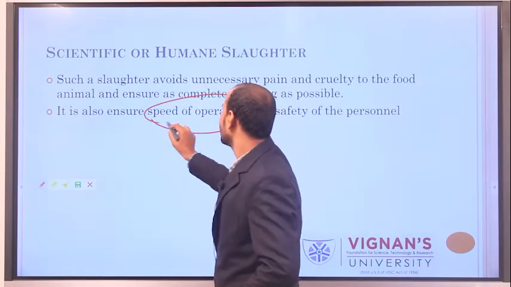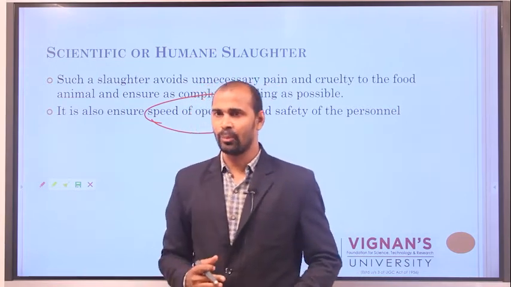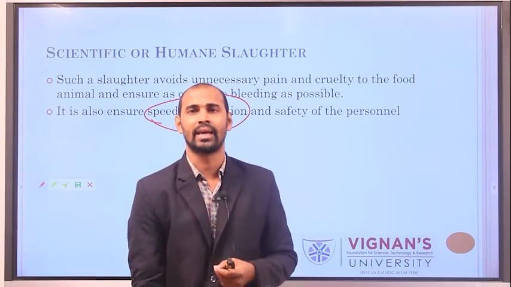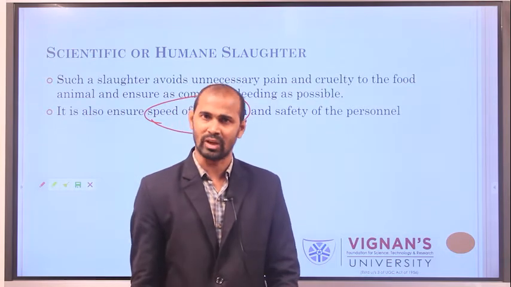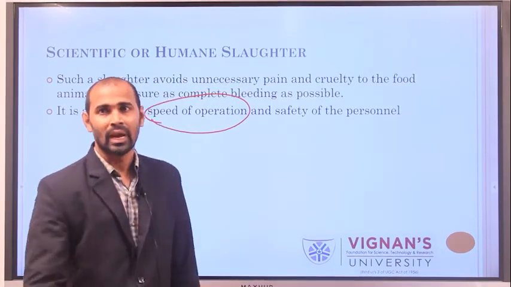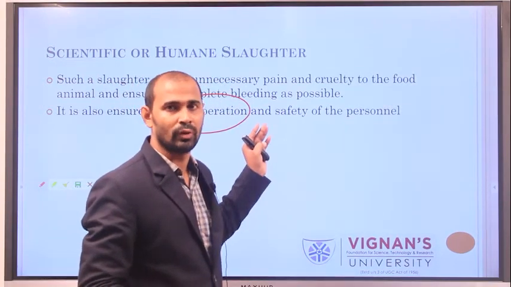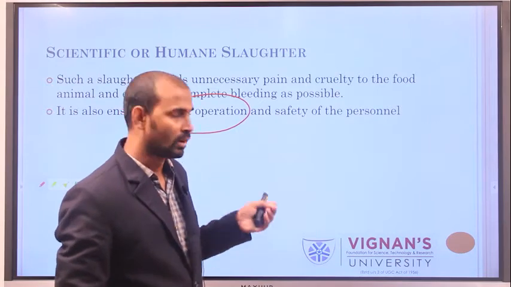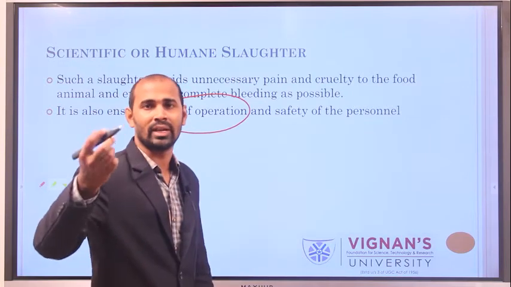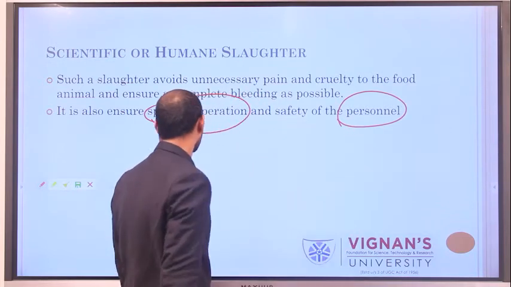For example, if ritual slaughtering techniques take 4 or 5 hours, scientific slaughtering will take hardly 1 or 2 hours if you apply all those principles. Then it is also very safe for the personnel, that is, for the butchers.